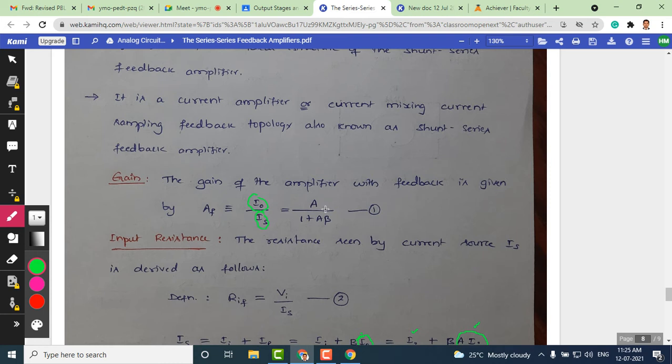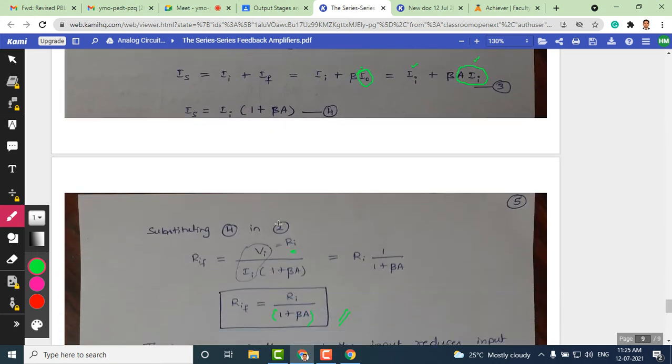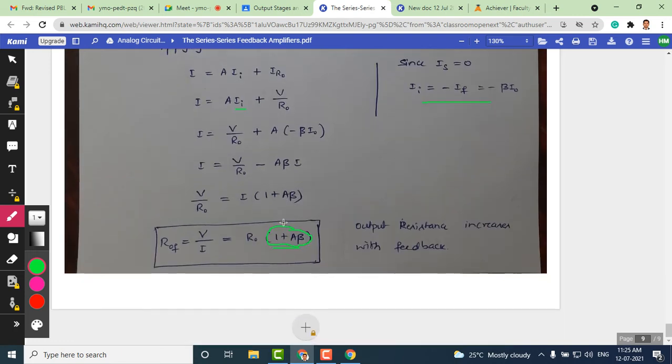As you all know, Sedra Smith 6th edition is the textbook required for this course. 90% of the syllabus is covered from the textbook only, so students should have a soft copy of the textbook at least. If you have a hard copy, it is very good again. So all these derivations are discussed in more detail in the textbook also. Okay, if there are any questions, you are welcome. Glad to answer your doubts or queries.